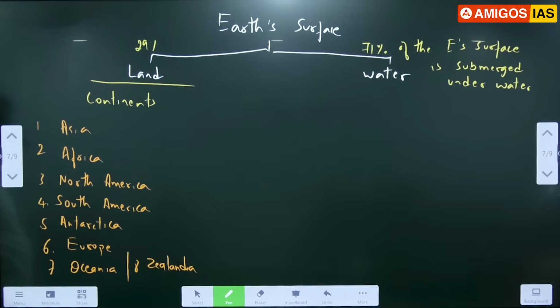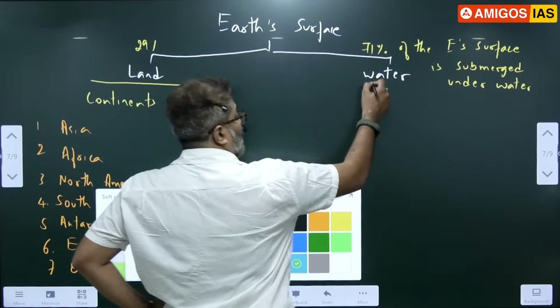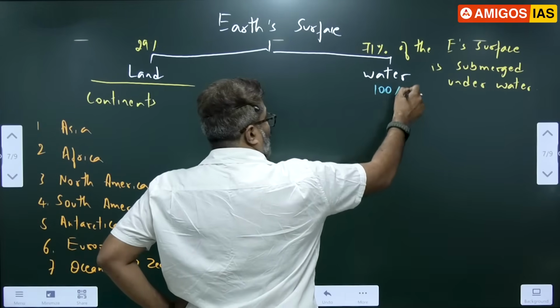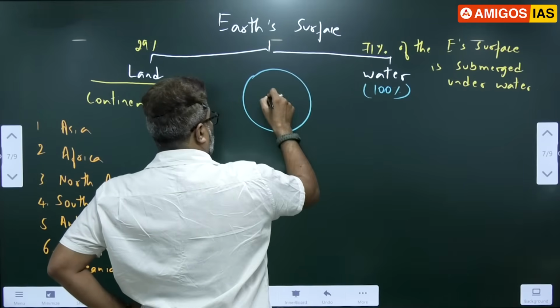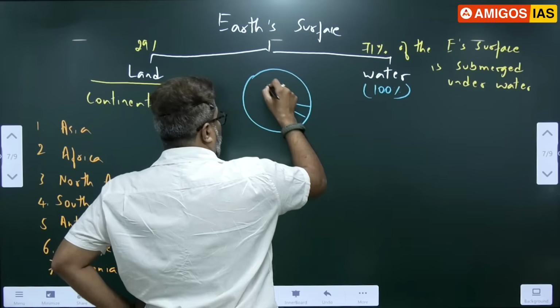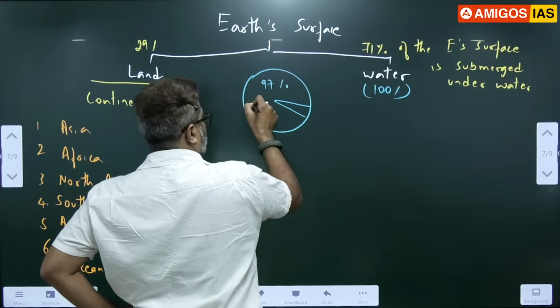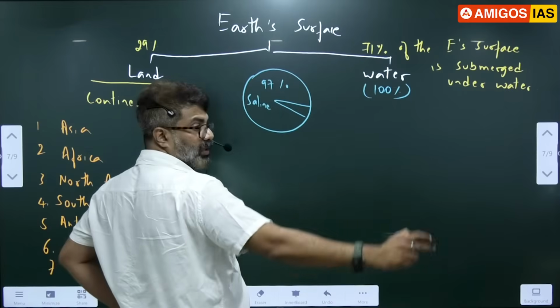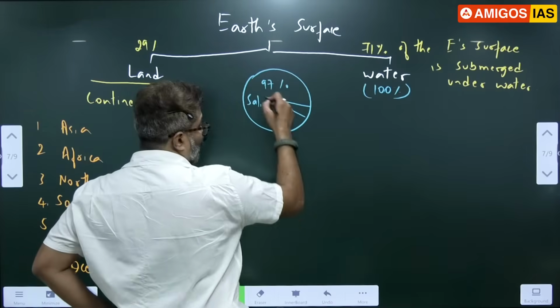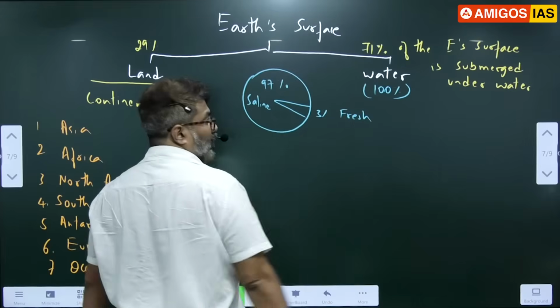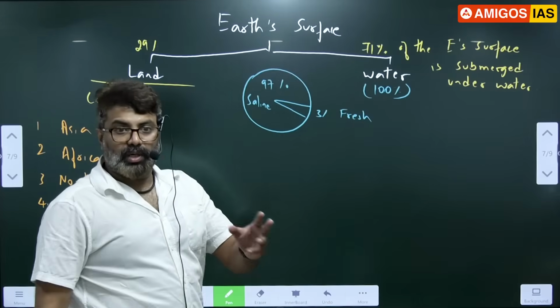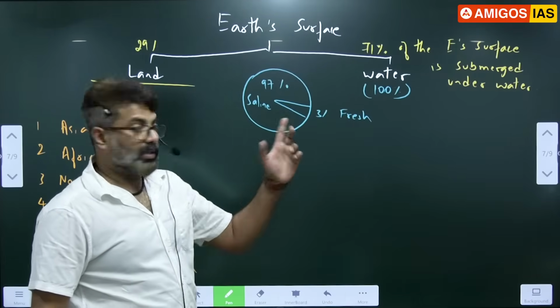Earth's surface contains land and water. 71% of the Earth's surface is under water. See here, if you take all the water on Earth as 100%, let's say this is water. Of the 100%, 97% of the water is saline, salt water. It is found in the ocean. Only 3% is fresh. So water is divided into two parts, saline and fresh.